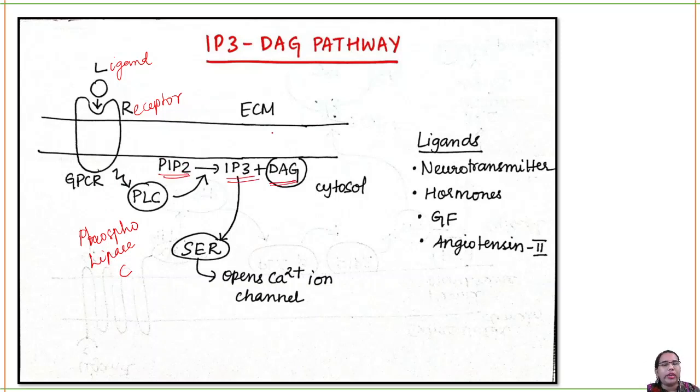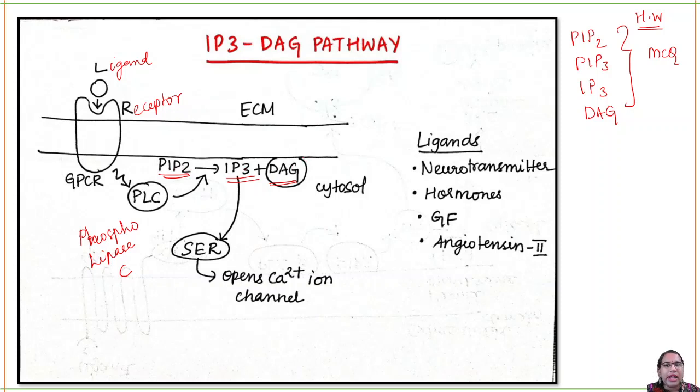You have a homework here. Now you have to find out what is the full form of PIP2, PIP3, IP3, okay, and DAG. DAG is easy, I can tell you, but I want you to find out because these full forms are also asked as MCQ. So this is your homework question. Okay, so now what happens is PIP2 is converted into IP3 and DAG.